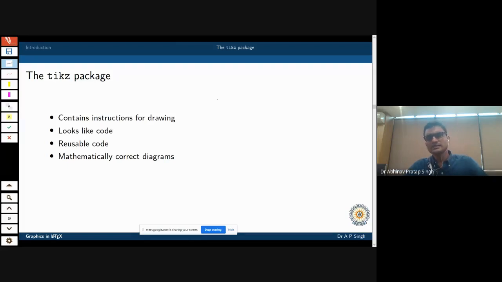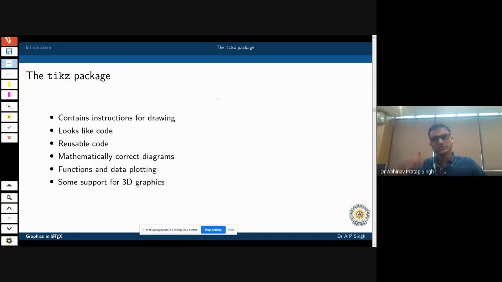And as I said, these diagrams will be mathematically correct. You can determine the angle of rotation, the center of rotation, all these things. By how much degree? Whether it should be 29 degree, 31 degree, or 30 degree, all these things you can specify. You can use it to plot functions and data also. That we will cover, I think, tomorrow, not today.